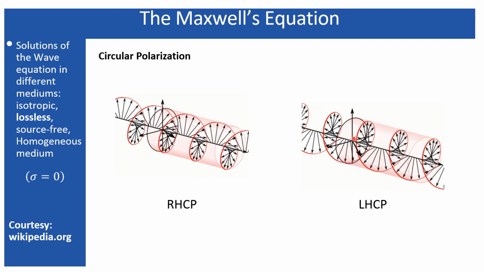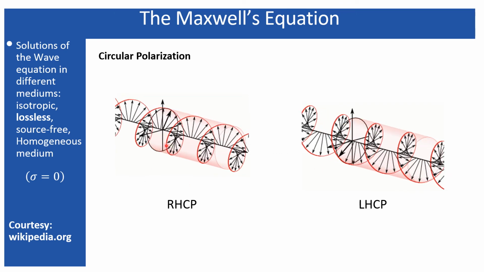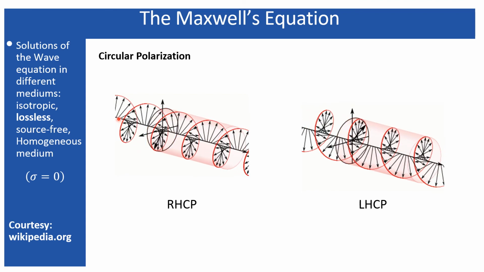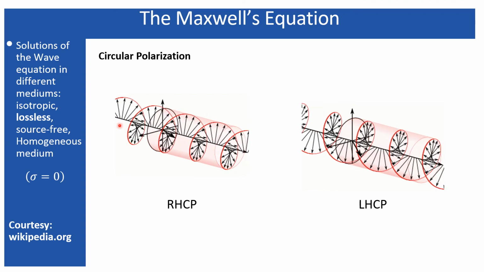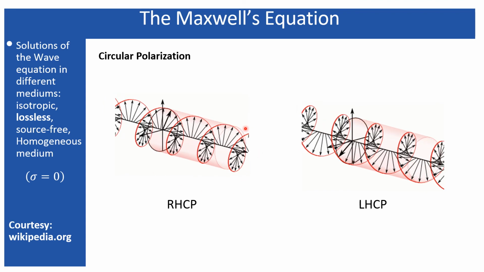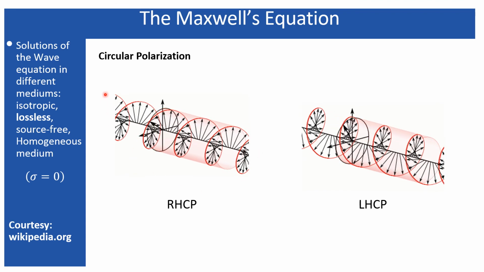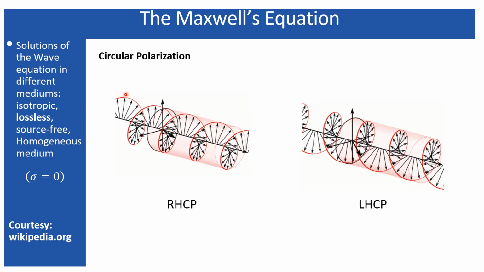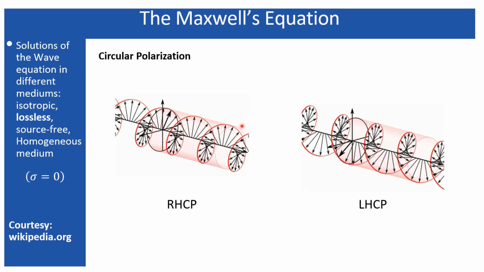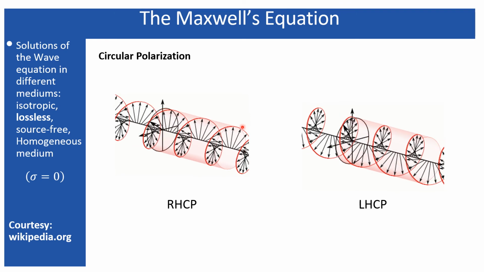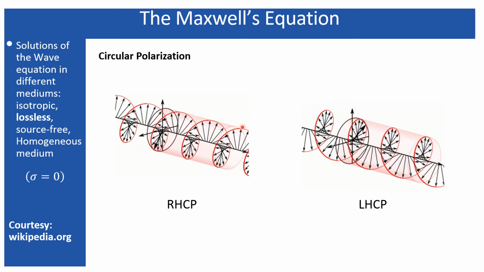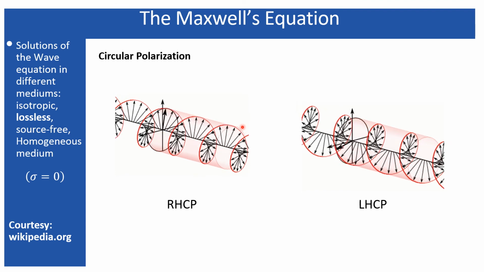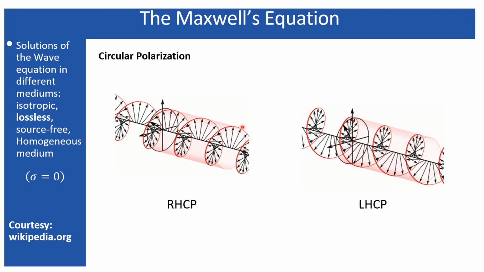Similarly over here also. But one main confusion may arise: from which direction should you observe, from the source point or from the observation point? If you observe from the source point, it is a right-hand circularly polarized wave, but if you observe from the observation point, the receiving point, it is the opposite, a left-hand circularly polarized wave. So which one is correct? Both are correct.